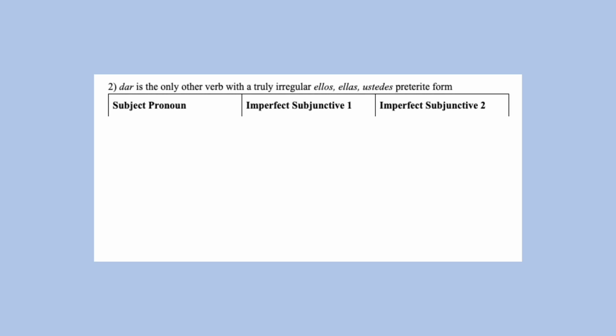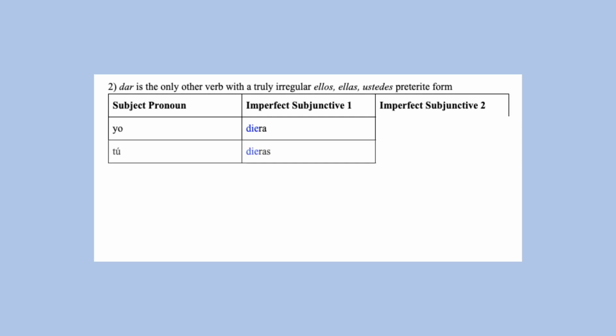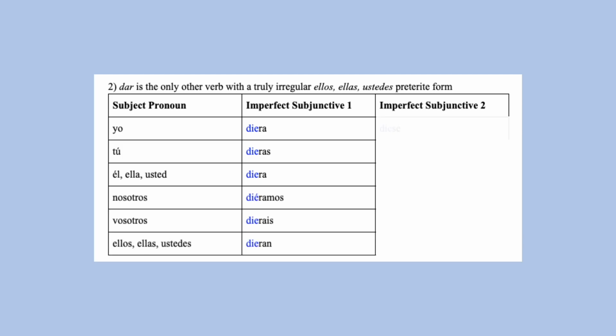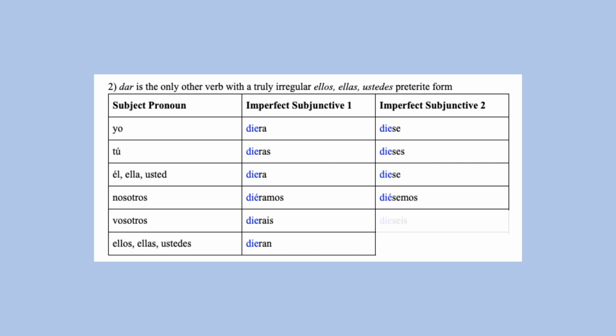And the imperfect subjunctive conjugations for dar. Diera, dieras, diera, diéramos, dierais, dieran, diese, dieses, diese, diésemos, dieseis, diesen. These are the imperfect subjunctive stems for those truly irregular verbs.